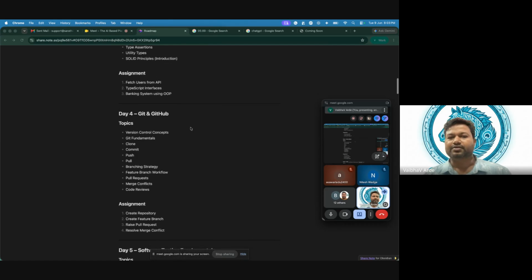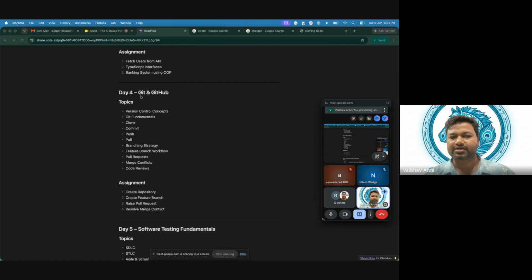Okay, fine. And the most important part, okay, so I see many developers who are already working, even the people who are just passing out from their college, they don't know about Git. Okay, so this is very basic. I will say, if you are a developer, you should know Git and GitHub. This is the fundamental part which everyone should know.